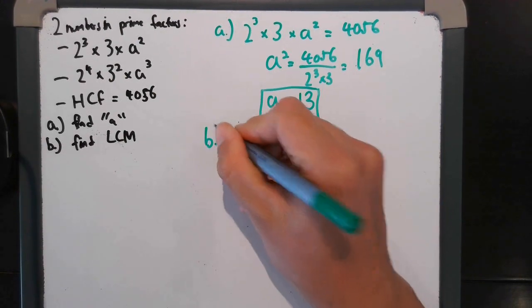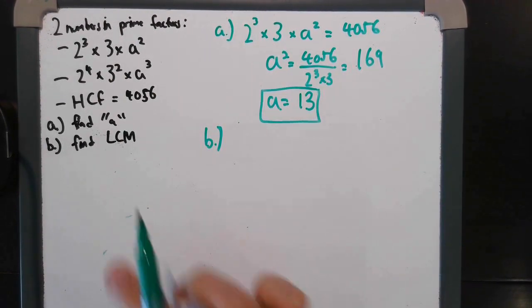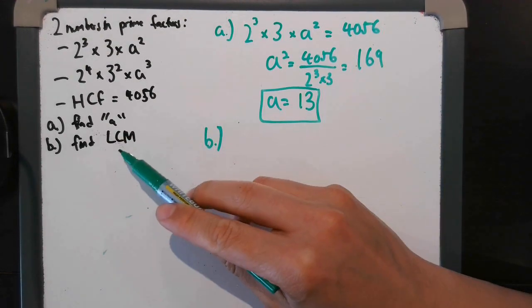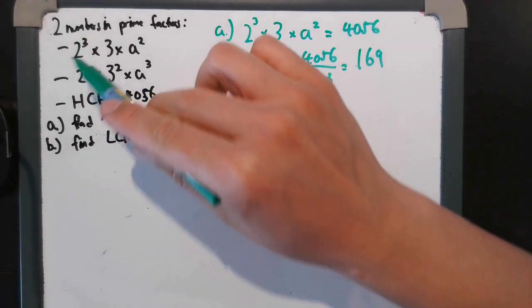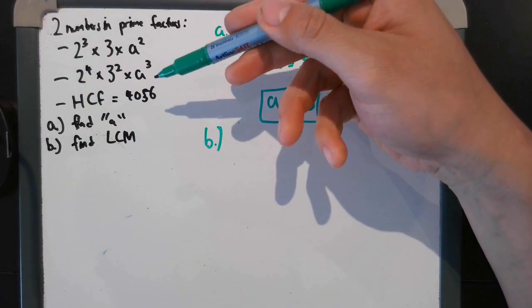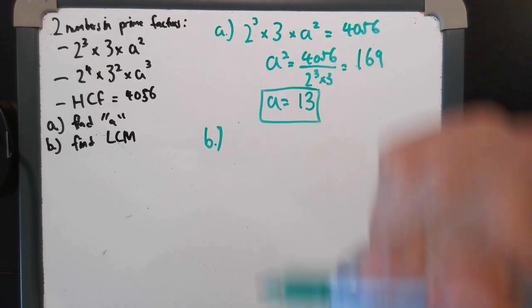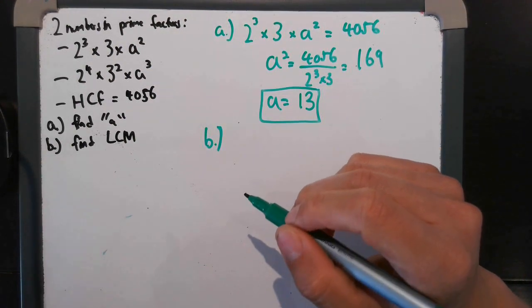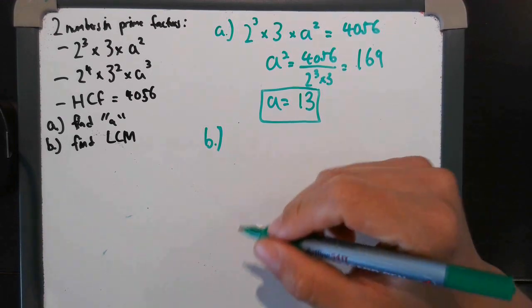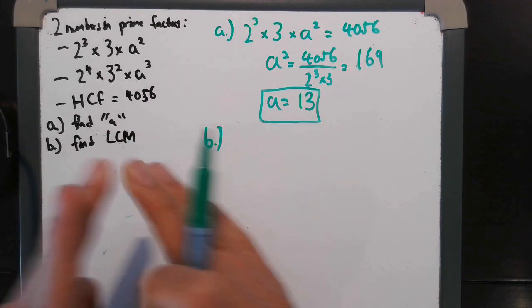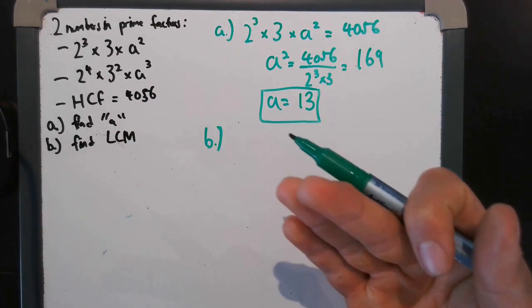Now part B, with lowest common multiple. How you would do that is you would look at prime factor by prime factor again. The question's already broken that down for us. Now we know A is 13. Instead of going for the smaller one, you would pick the bigger one out of the two. I'll highlight an example where you can make a rookie mistake, because you're combining things.